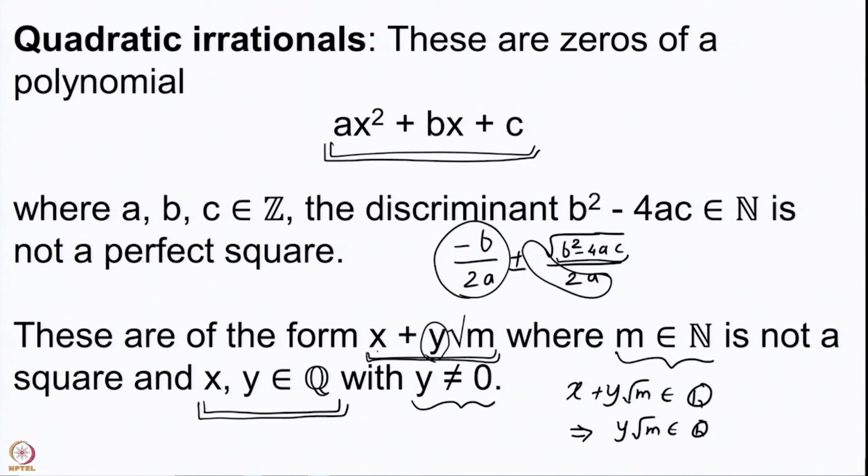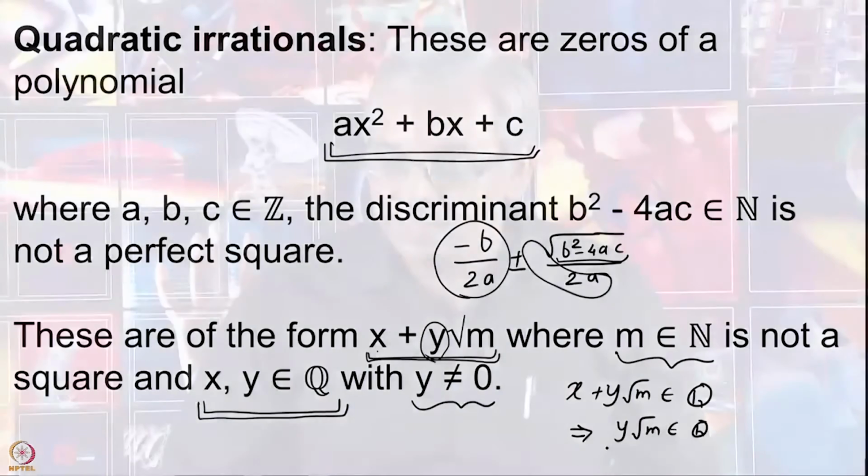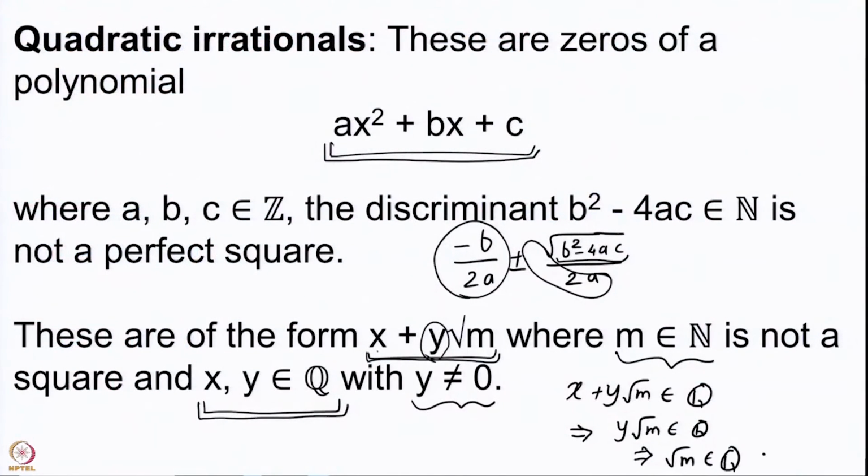Then y root m is that rational minus x. And if y root m is rational and y is non-zero, you can multiply a rational by another rational and still remain in rationals. That would tell you that root m is rational, which is a contradiction. There is a very simple proof using the unique factorization of integers, the fundamental theorem of arithmetic, which will tell you that if m is not a square, then the square root of m cannot be a rational number.